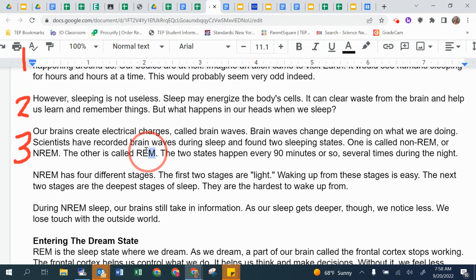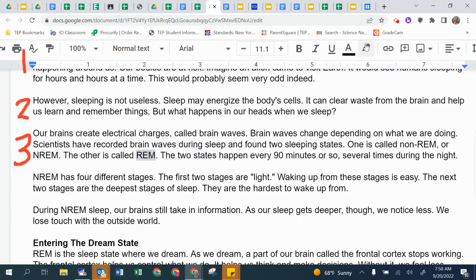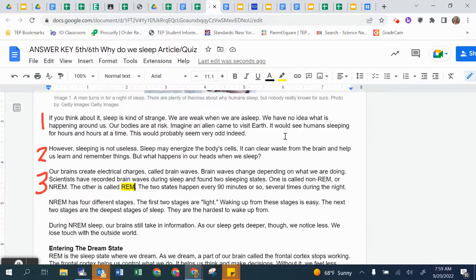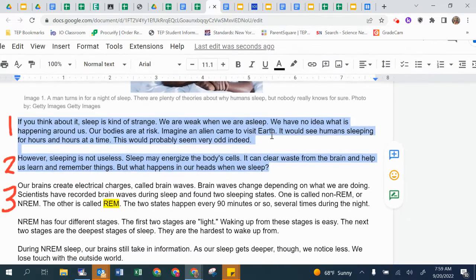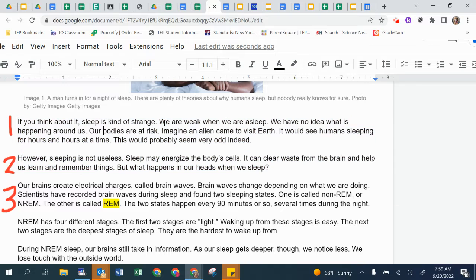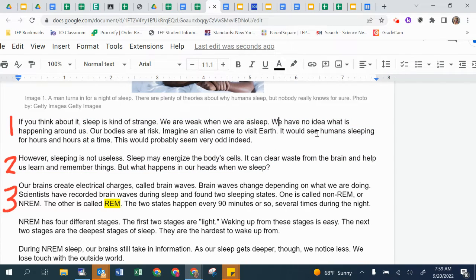So remember our vocabulary when we went over what REM meant? So that's something that you can highlight. Maybe you can note that REM means rapid eye movement. So the two states happen every 90 minutes or so and several times during the night. Cool. So I would say that the first two paragraphs are our introduction series. So let's highlight some important items, phrases, or words in these paragraphs. You can stop and do this by yourself and then come back to this video.